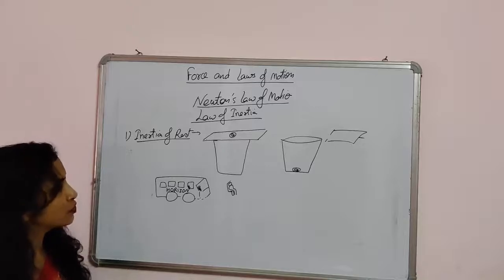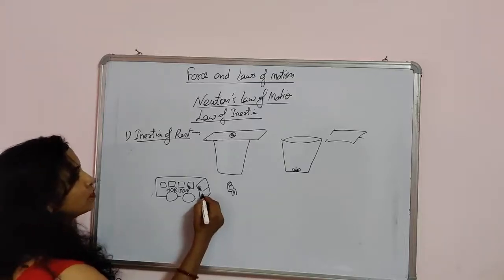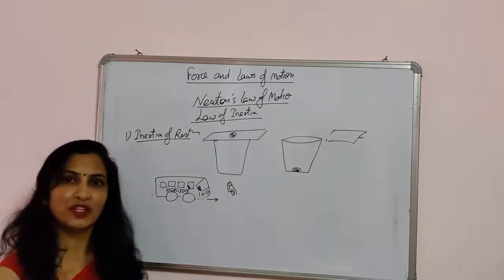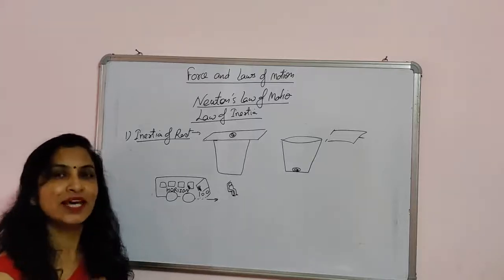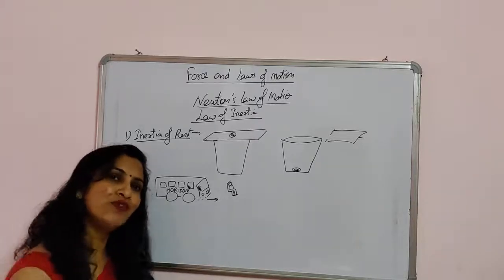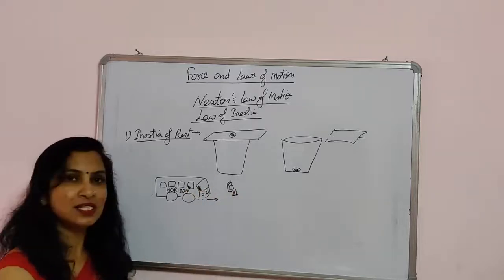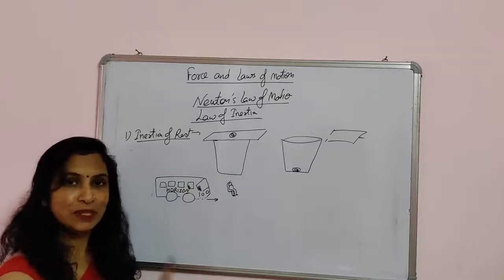Now what happens when your bus starts moving in the forward direction? When this bus starts moving forward, since you are not aware, your legs are in contact with the bus. Since they are in contact with the bus, they start moving along with the bus.